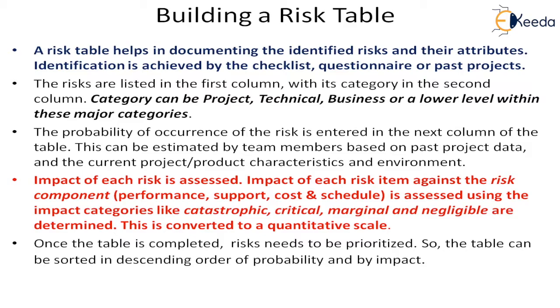Now once the table is complete, then we have to prioritize the risk. There are different methods to prioritize that risk. Most of the time we try to prioritize it based on the impact, because impact will directly give us the cost. So if the impact is high, then we have to think of some kind of activity or measures that we have to take to either avoid it, or to manage it or handle it when it is incident.